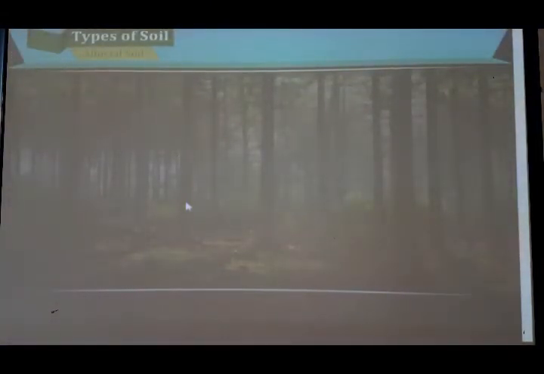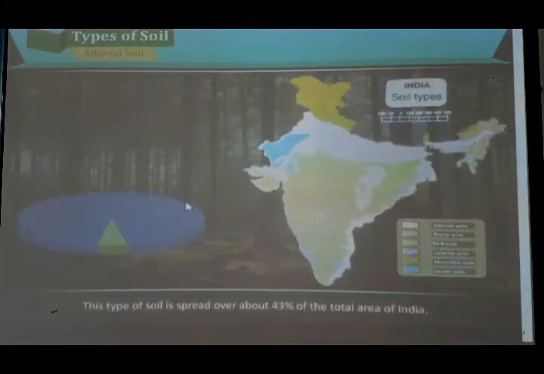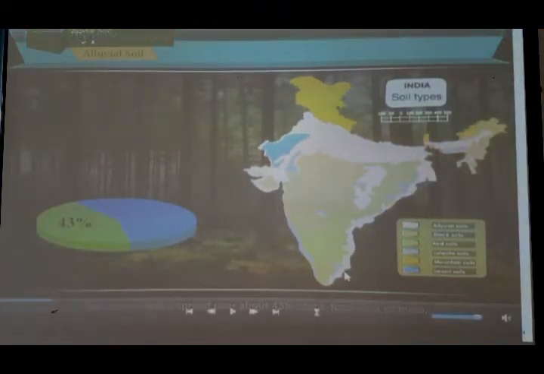First, alluvial soil. This type of soil is spread over about 43% of the total area of India. So we can say that this soil covers the maximum part of India, and you can see here in the map on the side the symbols. First one is alluvial, which is pink, and the regions covered with the pink color all contain the alluvial soil.